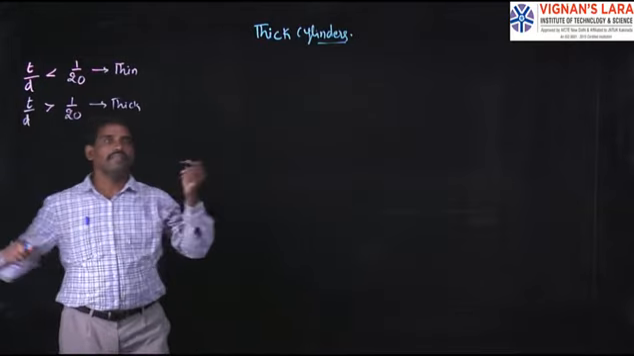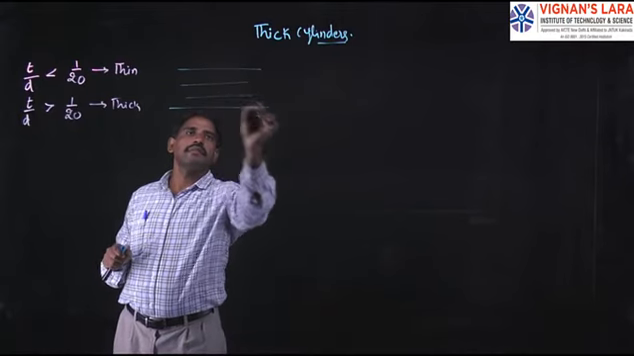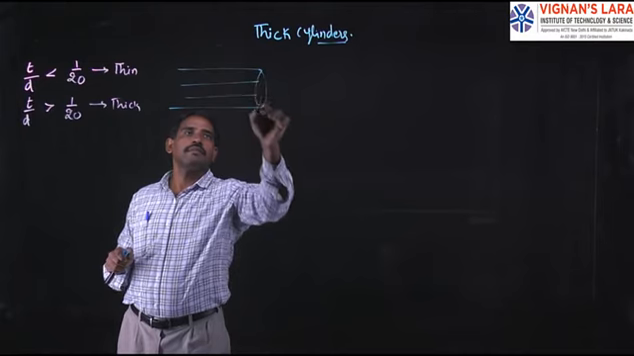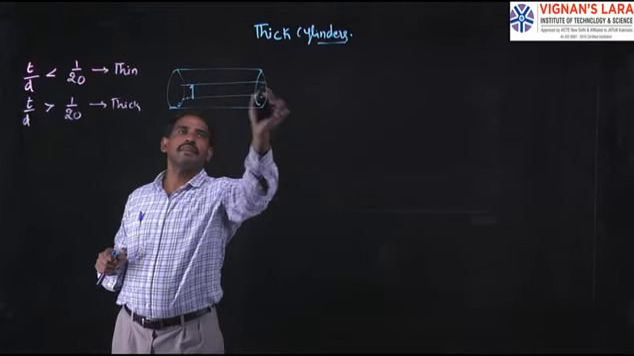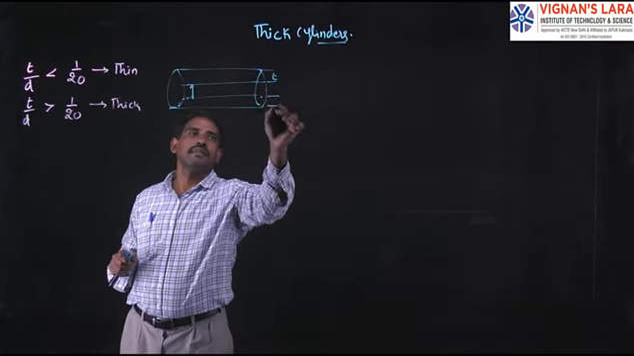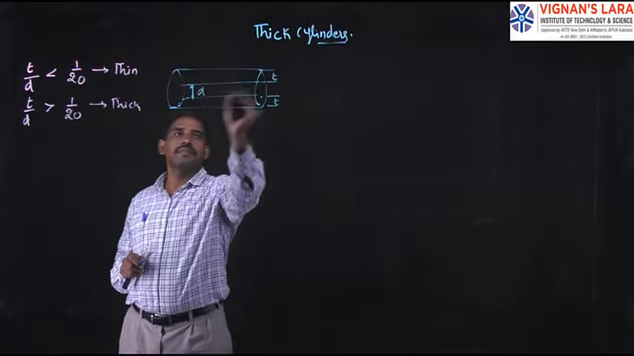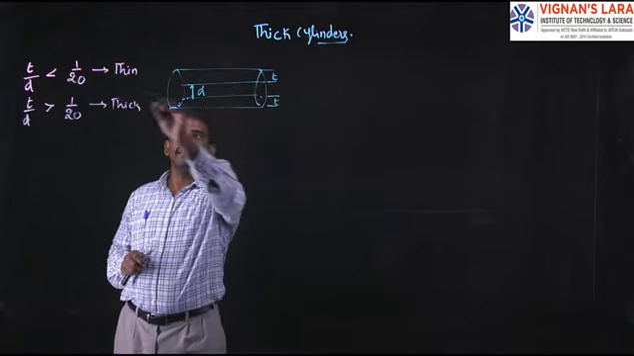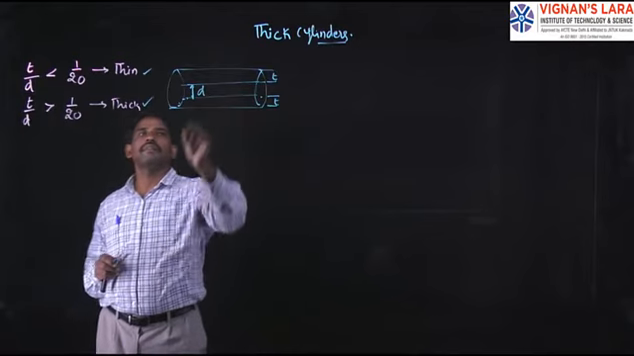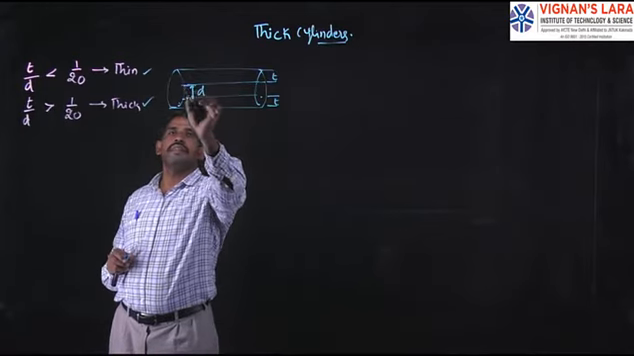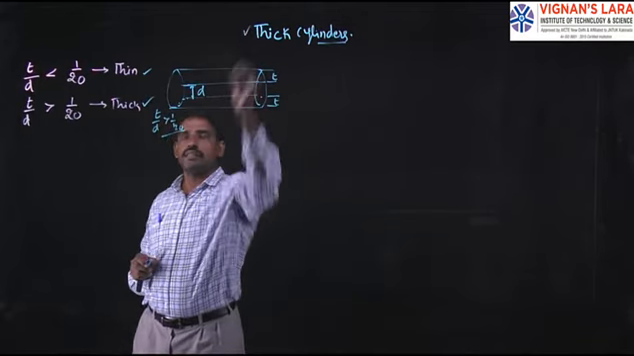First case. For example, this is a cylinder. This is the internal diameter, and this is the thickness. Here, if the ratio of thickness to internal diameter is less than 1 by 20, that is thin. If it is greater, that is thick. It means, let us assume the ratio of T by D is greater than 1 by 20. Simply that is called thick cylinders.